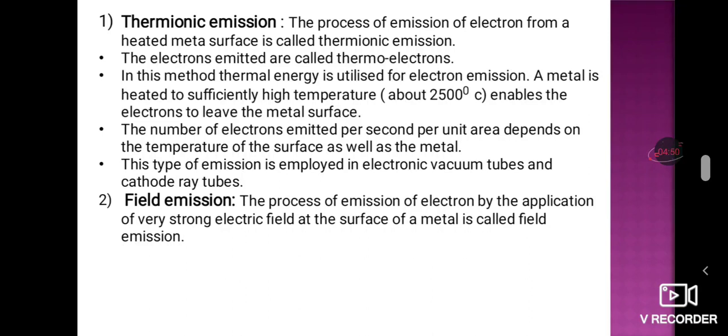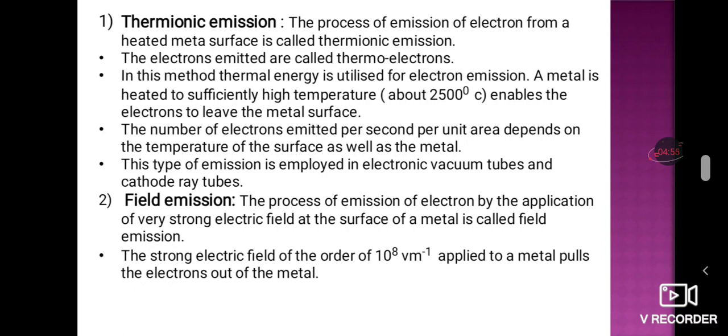Here the strong electric field is of the order of 10 raised to 8 volt per meter. So for per meter you are applying 10 raised to 8 volt of electric field to the metal, and it pulls the electrons out from the metal surface.